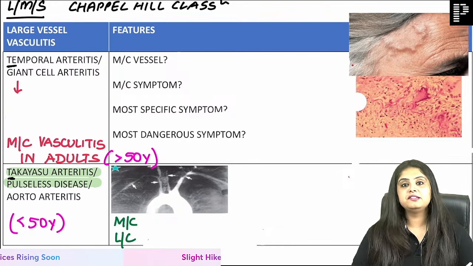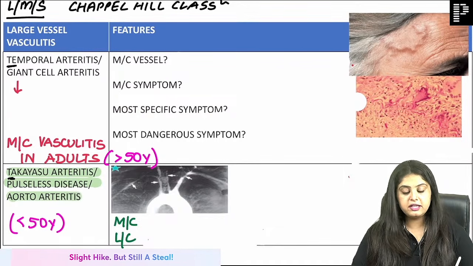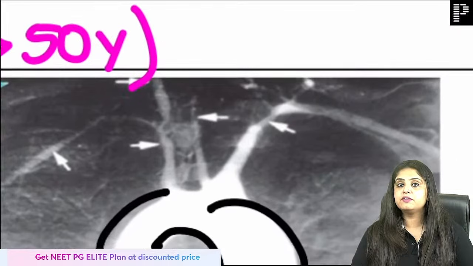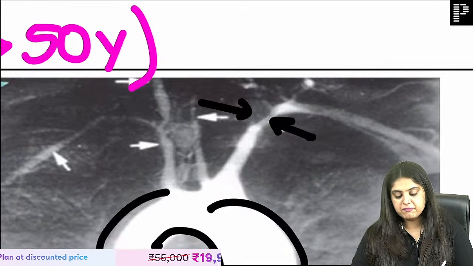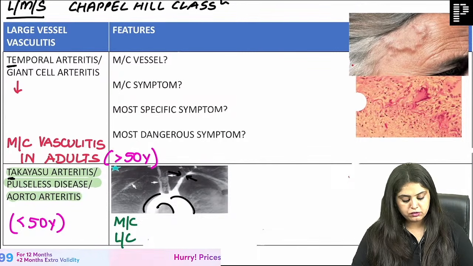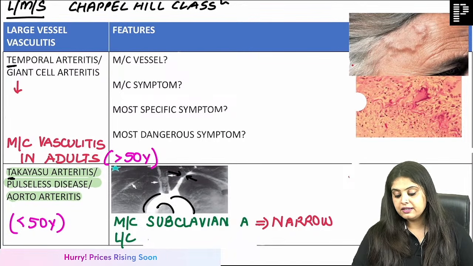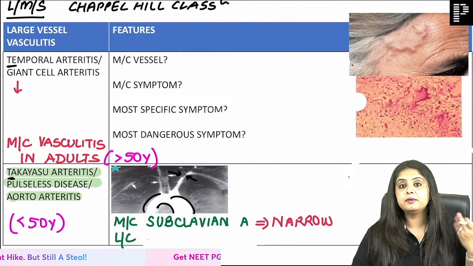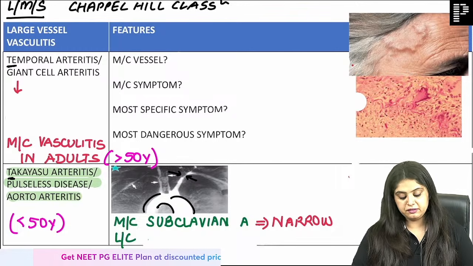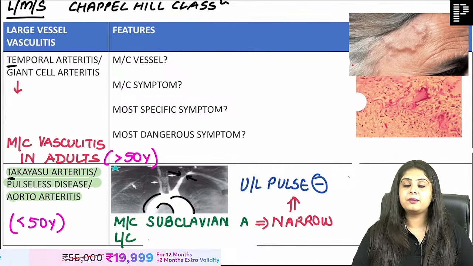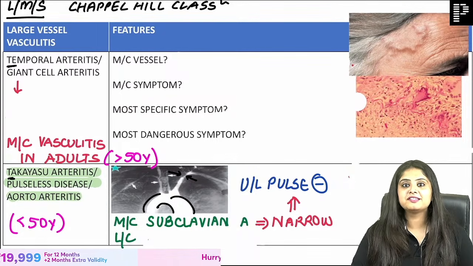There is pulseless disease because upper limb pulse nahi mila. The third is aortoarteritis, because over here I can see the radiology of the arch of aorta given, in which I can notice that the vessels have become very narrow. Narrow ho gaya to obviously blood supply nahi hoga. So which is the most common vessel affected? It is the subclavian artery. Right? Very good. Subclavian artery. Where does it supply? The upper part of the body. So if the subclavian artery is becoming narrow, then the upper part of the body is affected. So that is an upper limb pulse absence that is happening.